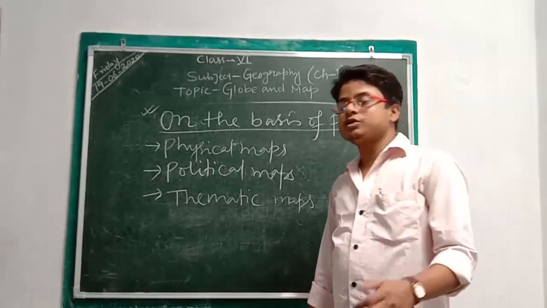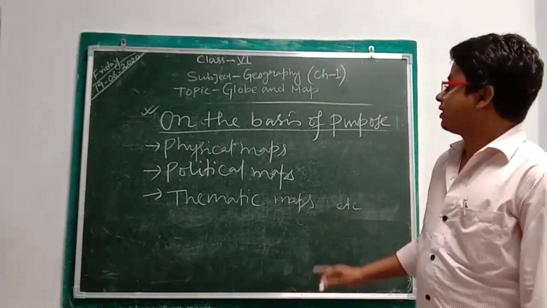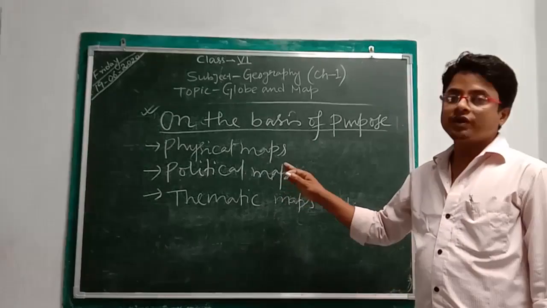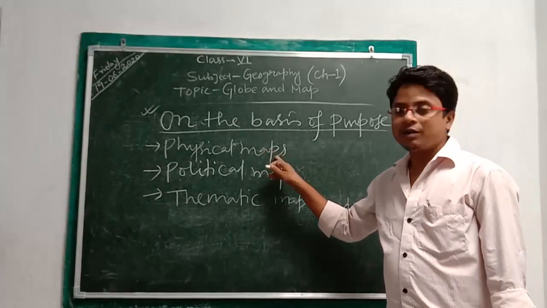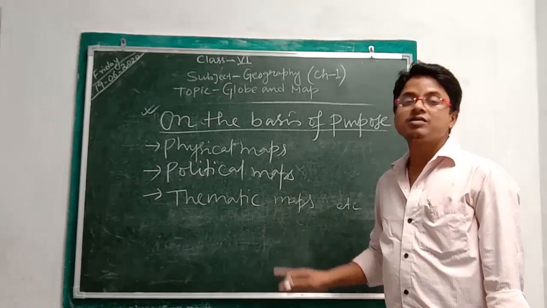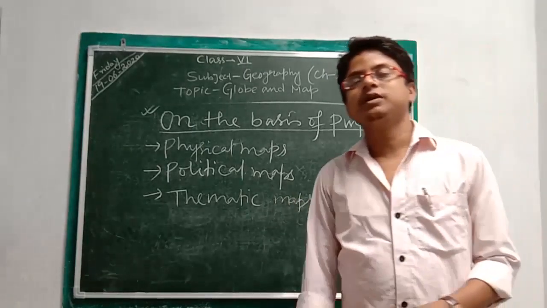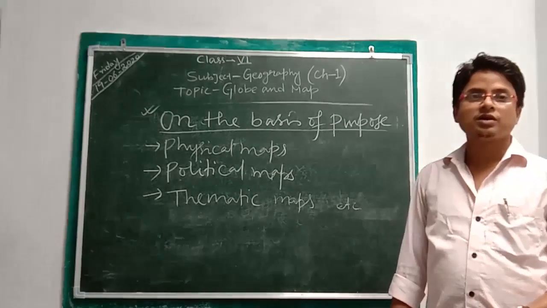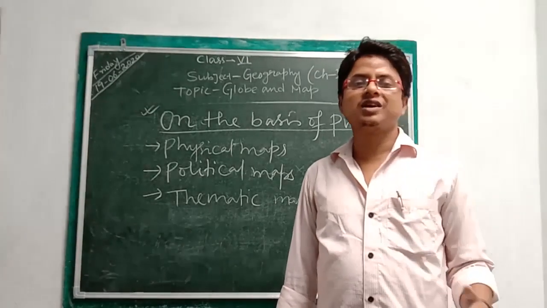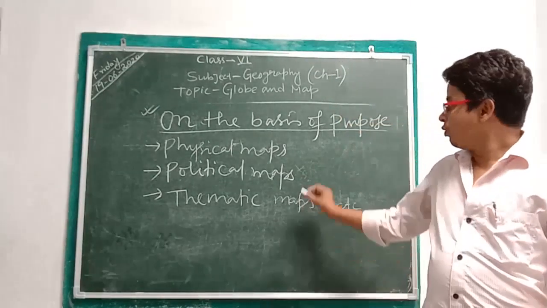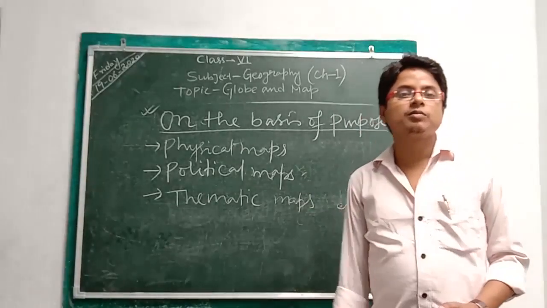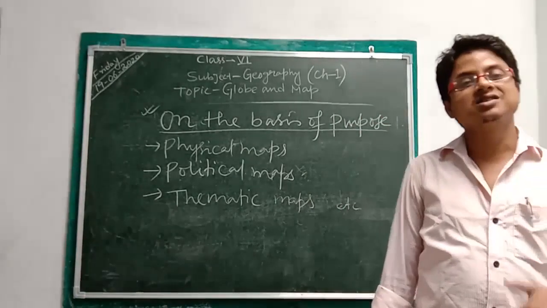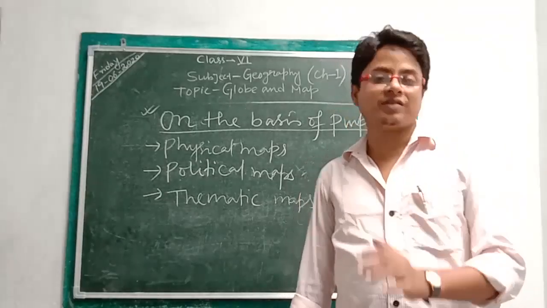And on the basis of purpose, maps can be of three types, mainly physical maps, political maps and thematic maps. What is a physical map? A physical map explains all the physical aspects of the earth's surface: mountains, plains, plateaus, valleys, etc. Whereas a political map is concerned with national boundaries, capitals, towns, cities, which are man-made things.